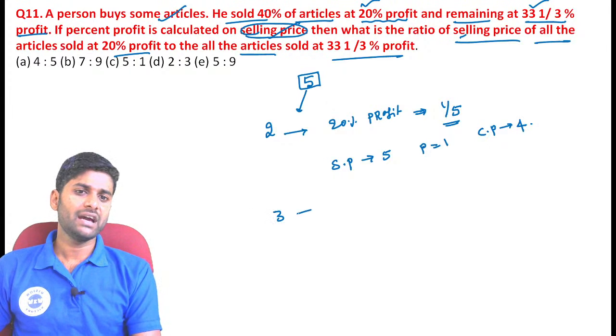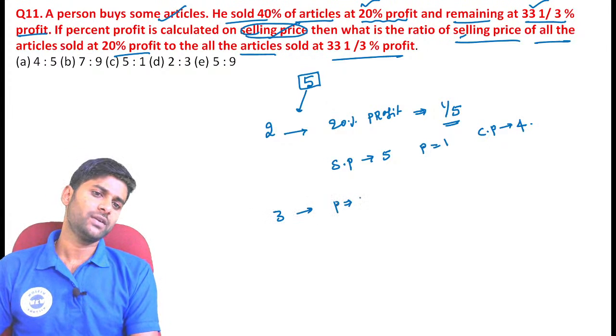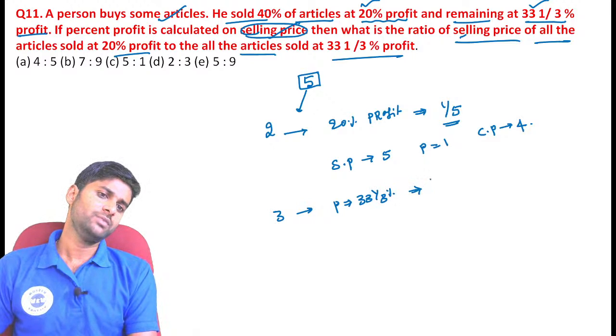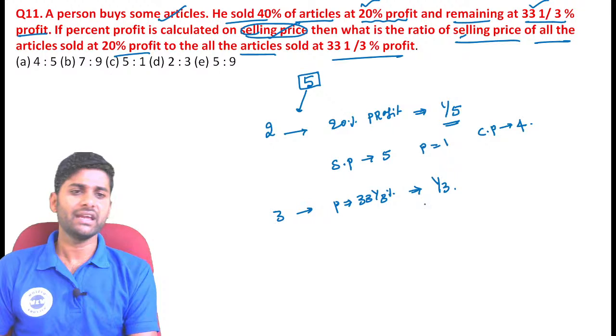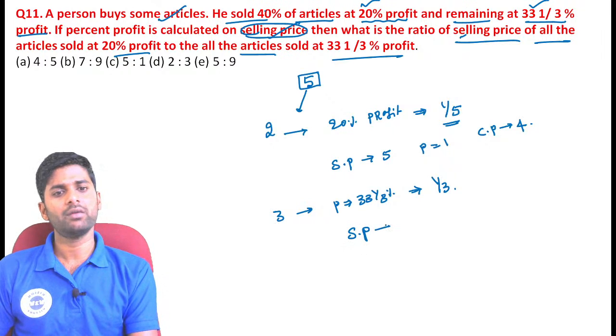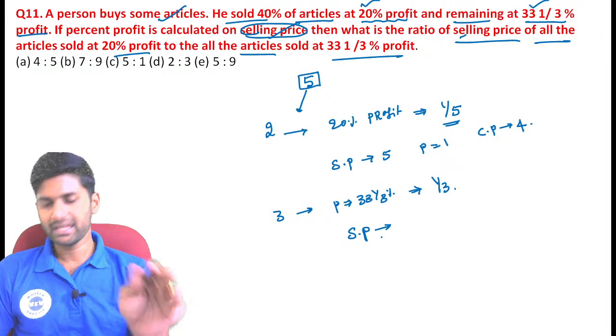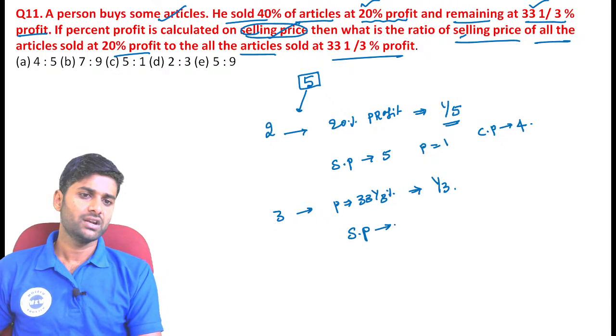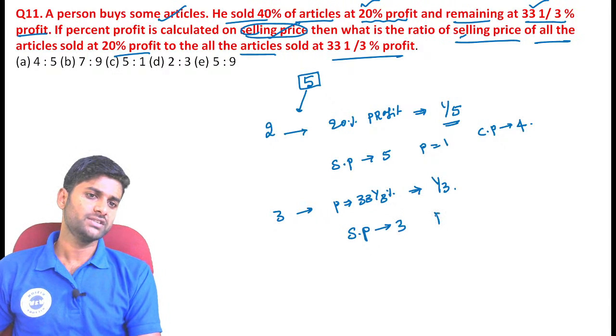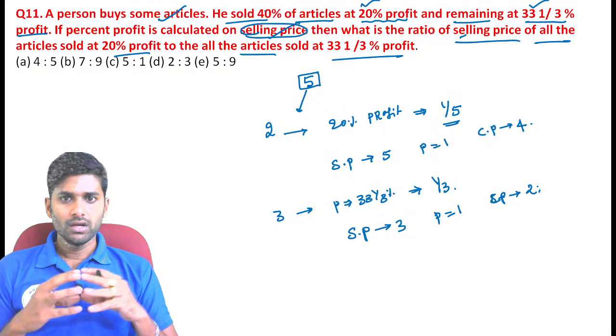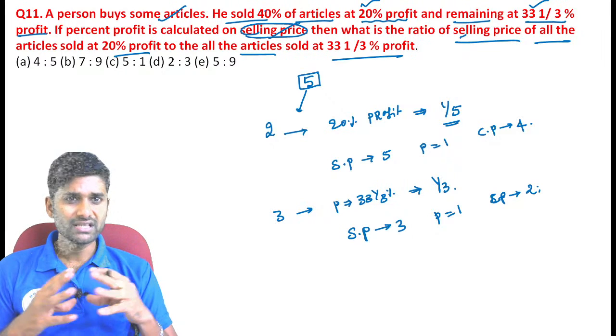Now the remaining three articles, they get a profit of 33 1 by 3 percentage. So 33 1 by 3 percentage, the value becomes 1 by 3. Again here the denominator, originally the denominator is cost price, but here they calculated based on the selling price. Now the selling price is equal to 3 units, profit is 1 unit. Definitely the cost price is equal to 2 units. So that is the information.